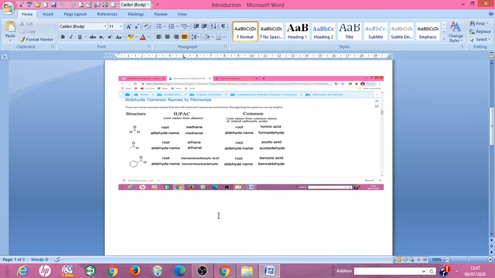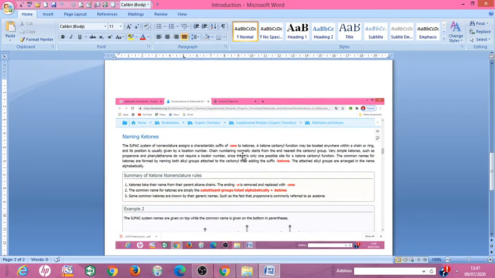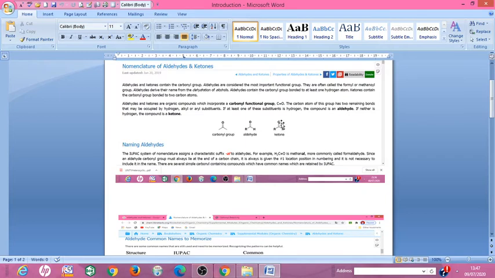In case of nomenclature of ketones, the suffix e is replaced by one, known as ketone. For the basic compound containing CH3 groups, the common name is acetone. But in IUPAC nomenclature, there are three carbon atoms, 1, 2, 3, and the parent alkane is propane.